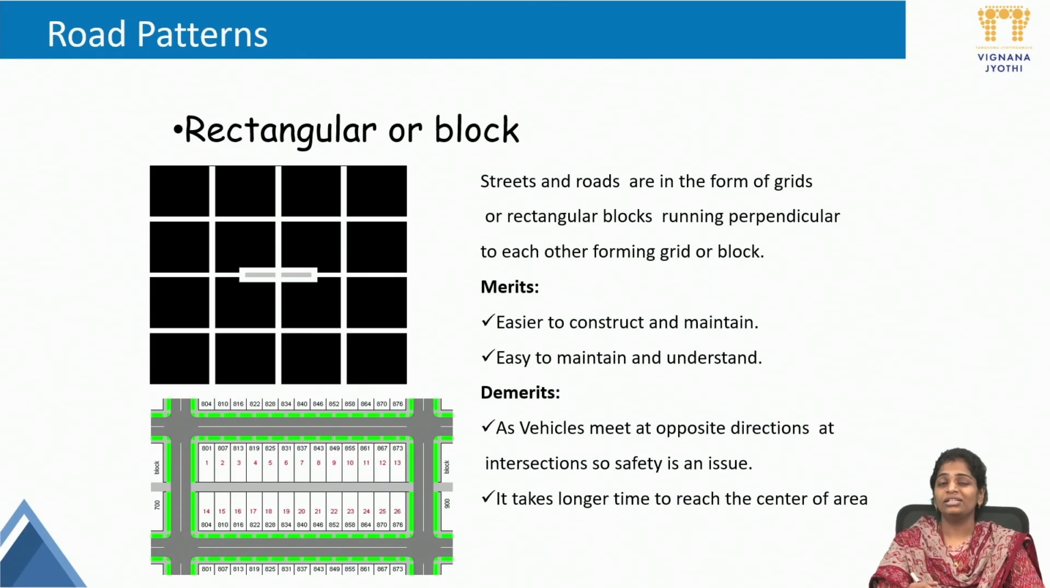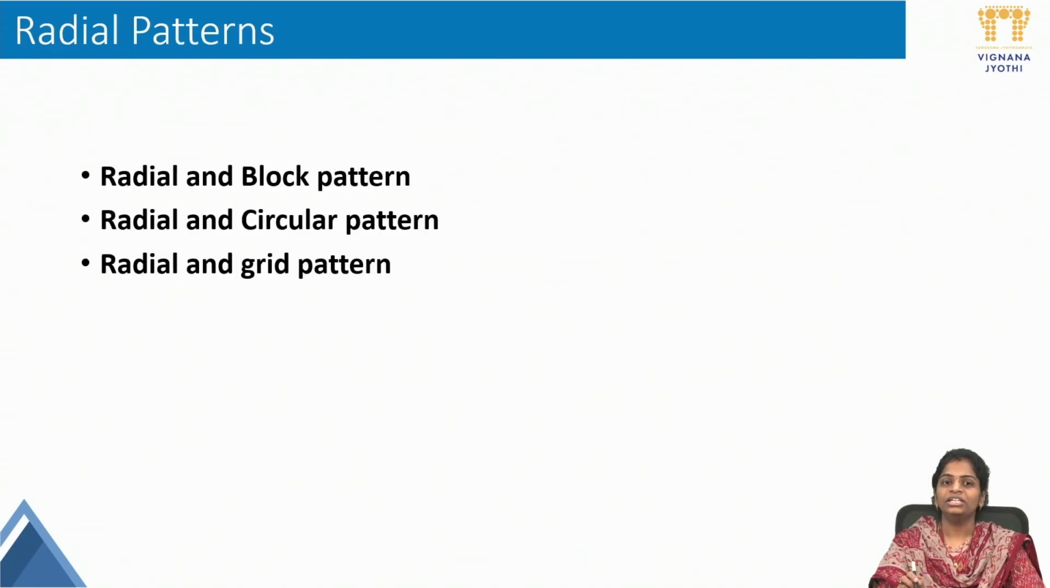The demerits, the disadvantages, are also there for this method. As vehicles meet in opposite directions at intersections, safety is an issue. Here the vehicles will meet in opposite directions, so collisions may happen. It takes longer to reach the center of the area. If I have to travel from here to the center of the area, I have to travel through all these blocks. So this is the major disadvantage of the rectangular or block pattern, right?